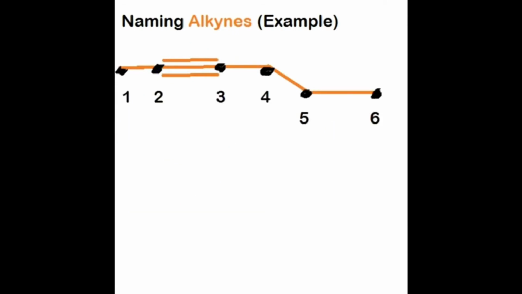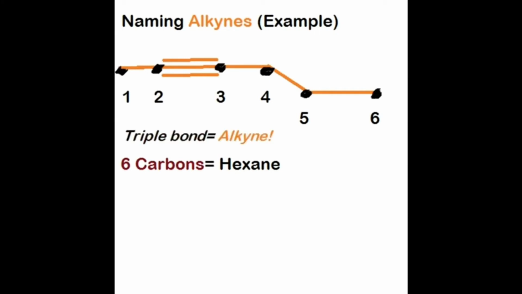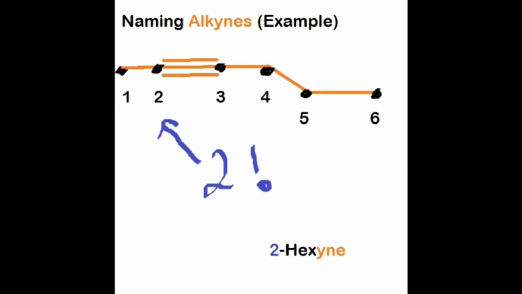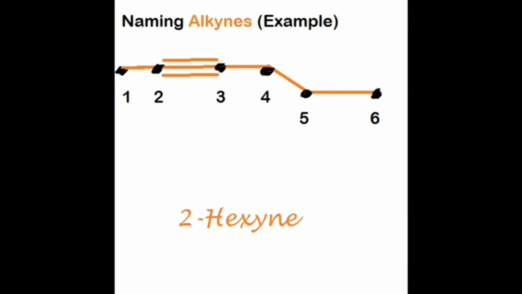Now we start: 1, 2, 3, 4, 5, and 6. Remember that a 6-carbon chain has the name hexane, but since it has a triple bond, it is an alkyne. So we only change the suffix -ane to -yne. And finally, since the triple bond starts at the second carbon in the chain, the final name for this alkyne is 2-hexyne. Congratulations! Now you know how to name an alkyne.